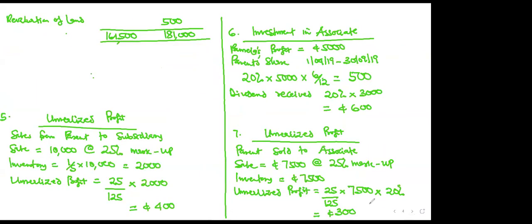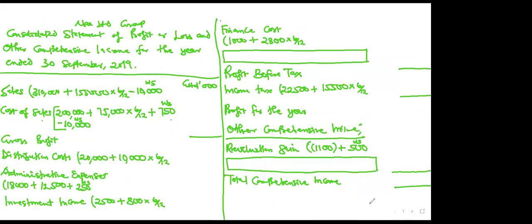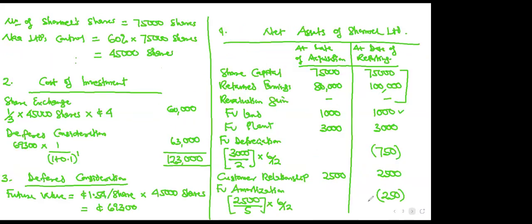Then the unrealized profit of 400 is a cost. So add it to cost of sales. You see why cost of sales? I told you to use double lines. You see why I told you to use double lines? Because the treatments there are many. So add the 400 unrealized profit to cost of sales. It's an additional cost. Please, are you doing it? Yes, sir. Then we move on.